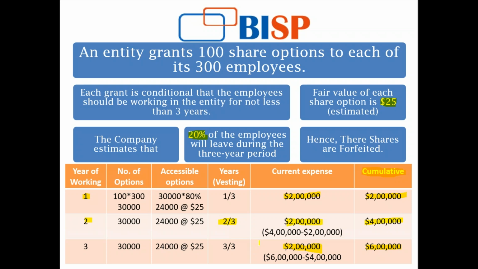But as we grow into bigger companies, market conditions also become a part of them, because if it is a small growing company, estimating $25 is okay, but when I am a big company like Tata or Reliance, of course I cannot play around with this estimated amount. I will have to link this to my market conditions. If the market is going up, then the rights shall be vested. If not, they shall be forfeited, because otherwise it can create havoc and put me down to losses.